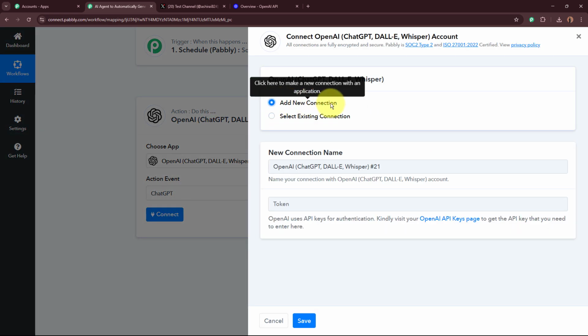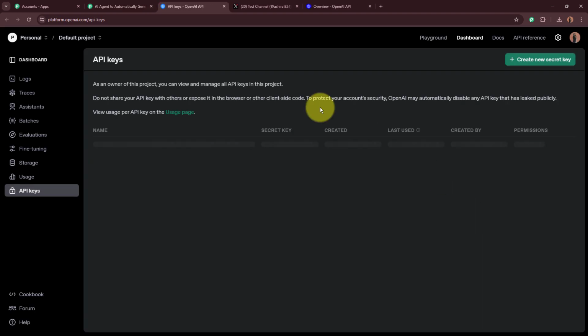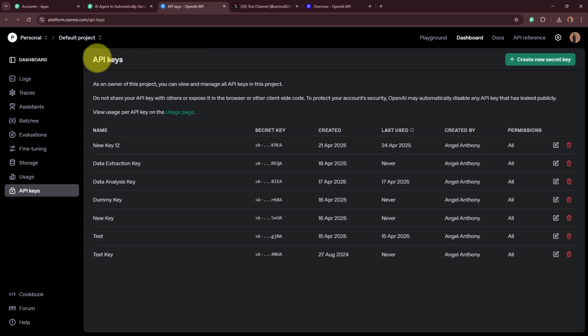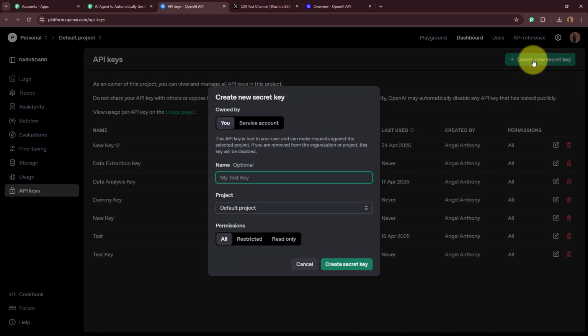A window is going to appear in front of you on which click on add new connection, or else you can select the existing connection that you've created before. It is asking for the token. Using this token, we're going to build the connection between OpenAI and Pabbly Connect. To generate the token, go to this hyperlink given here below in the help desk right here. API keys page is going to then appear in front of you of your OpenAI account. And now to generate a new token, click on this create new secret key button on the top right corner.